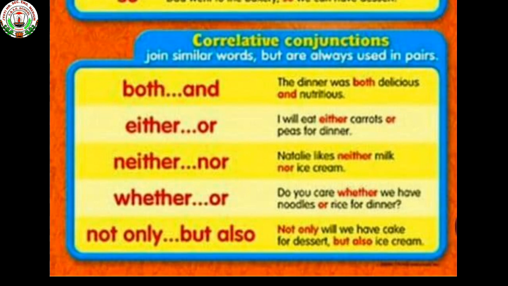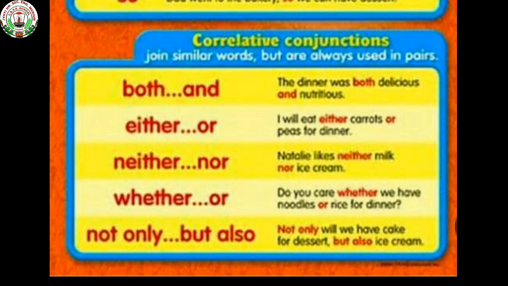I will eat either carrots or peas for dinner. Neither nor. Natalie likes neither milk nor ice cream. Whether or. Do you care whether we have noodles or rice for dinner? Not only but also. Not only will we have cake for dessert but also ice cream.